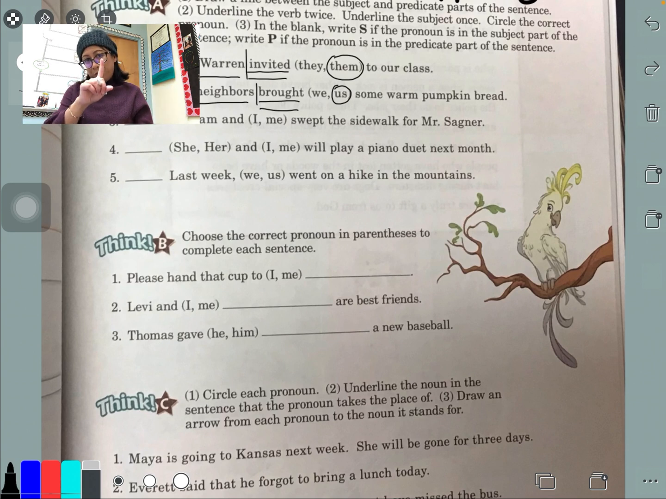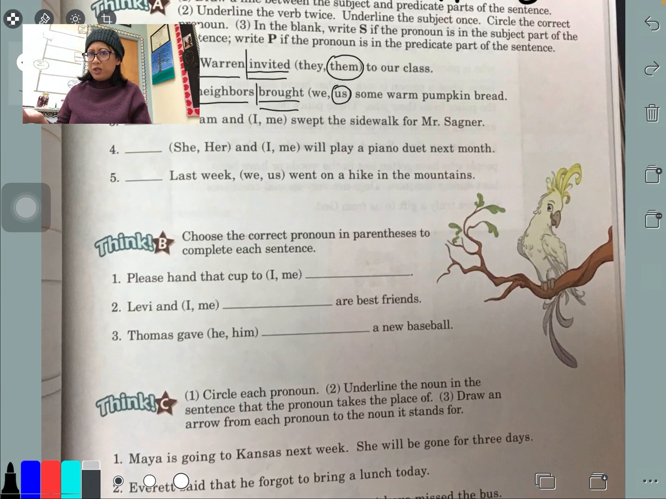We're going to do just number 1 because there's 3 of them. So we just have to choose the correct pronoun to use in the sentence. Here, I'm going to add another step. I'm going to have you underline the verb twice, just the verb, so that you know which pronoun to use. Okay, so let me explain. Please hand that cup to I, or please hand that cup to me.